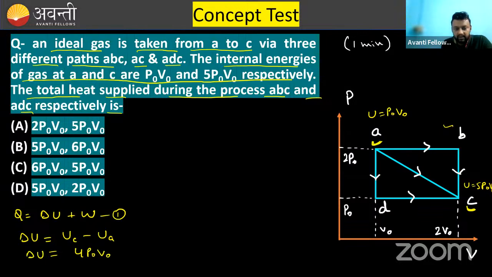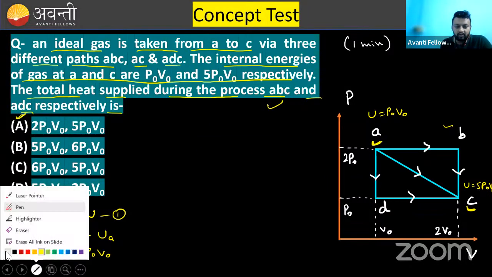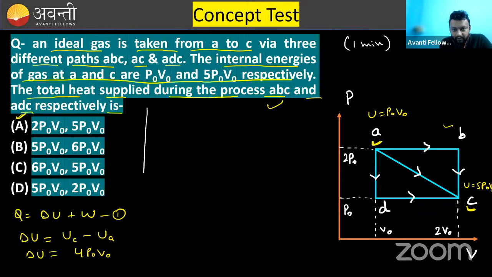You got delta U. Now, in both processes asked, ABC and ADC, this delta U is the same, because ultimately you are reaching from A to C. Now, I am taking the first process, ABC.